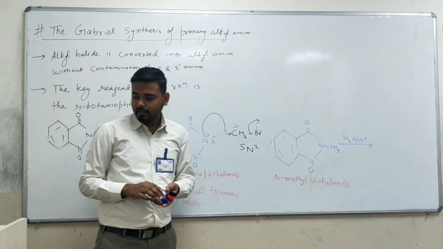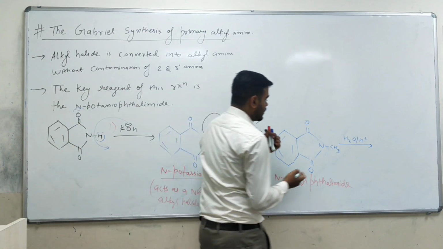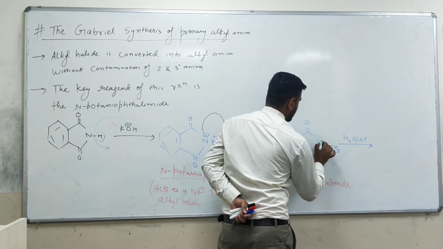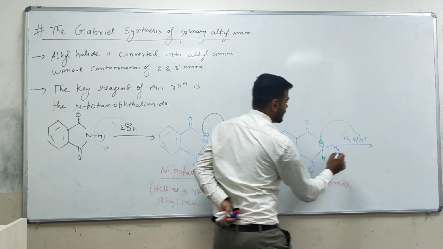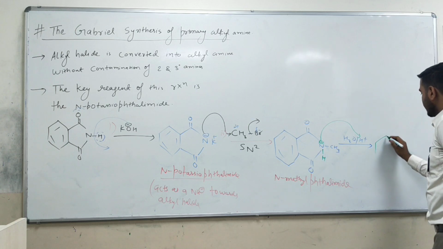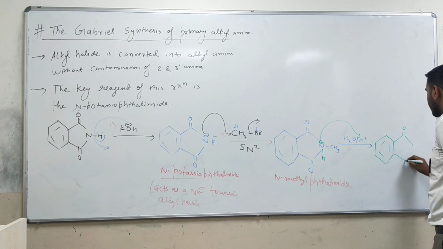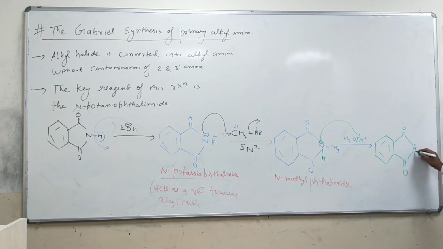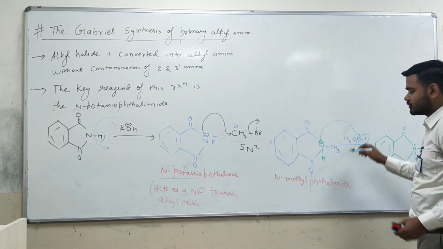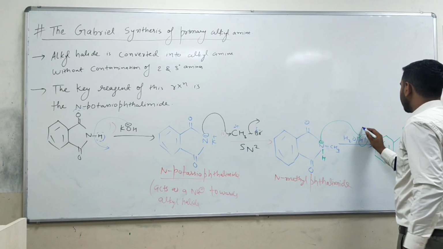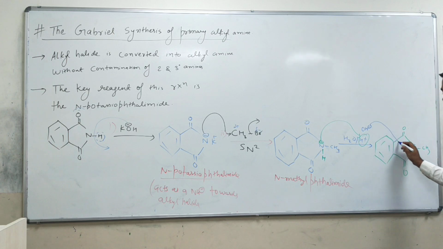So what will happen? If you see very carefully, this particular nitrogen has a lone pair. So first it will protonate, meaning this nitrogen lone pair is going to take H plus. So here what will happen? If you look carefully, here double bond O, and here N positive, and here H will form. Okay, and this CH3 will remain the same. Right now you have already used H plus. Right now you have water, meaning OH minus you have. That OH minus will come and attack this carbonyl group, and this will open.